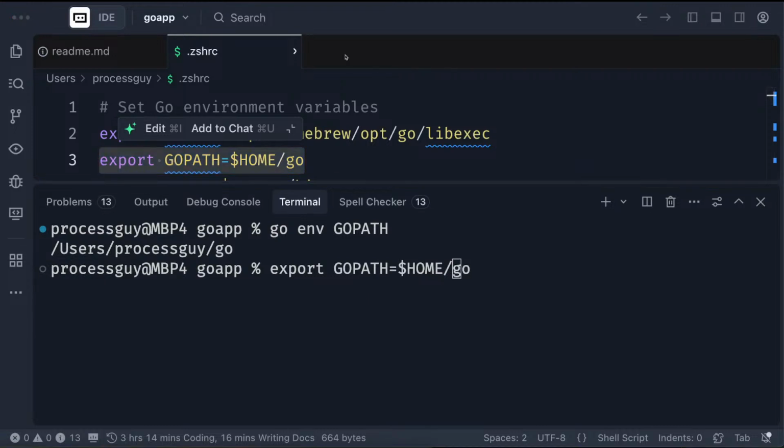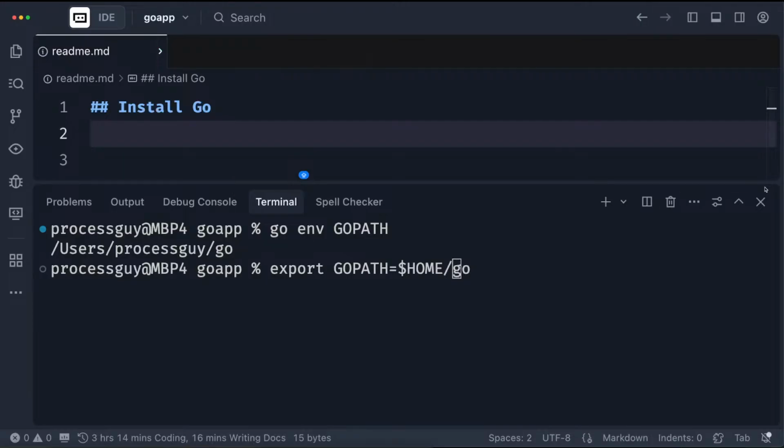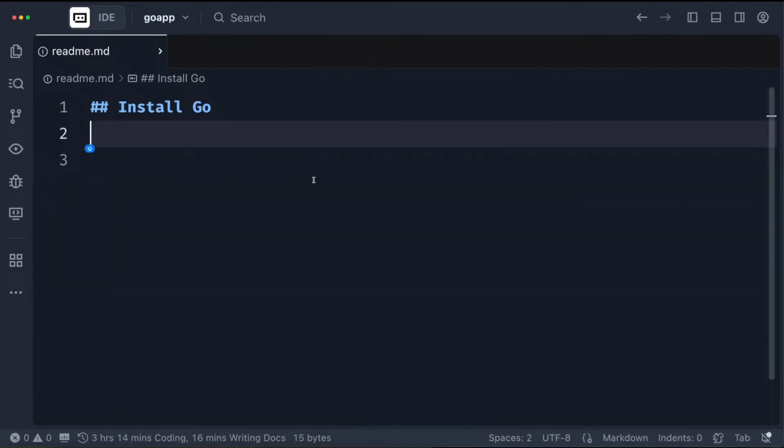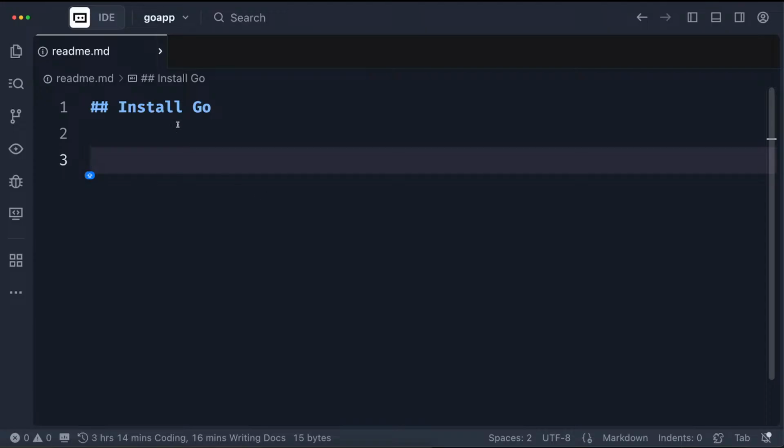So let's move on to the next thing, and this is for Mac. If you are using another platform, good luck. But they are pretty close to how you can do it. But I'm sure now you understand why we need to have the Go path set, because we need to find a way for the system to be able to call the Golang code. Like when you put it in, it will know what to do.